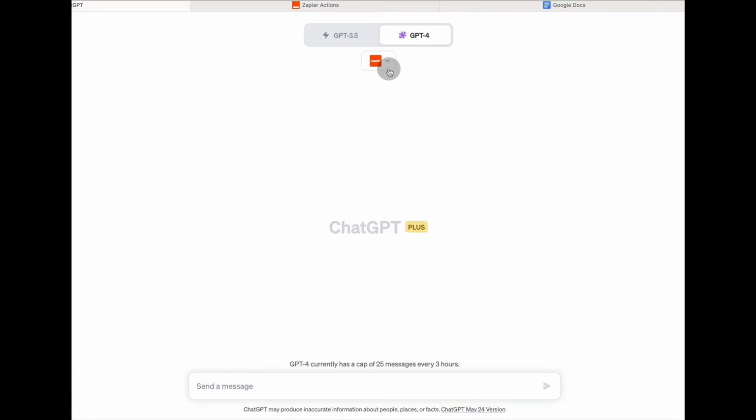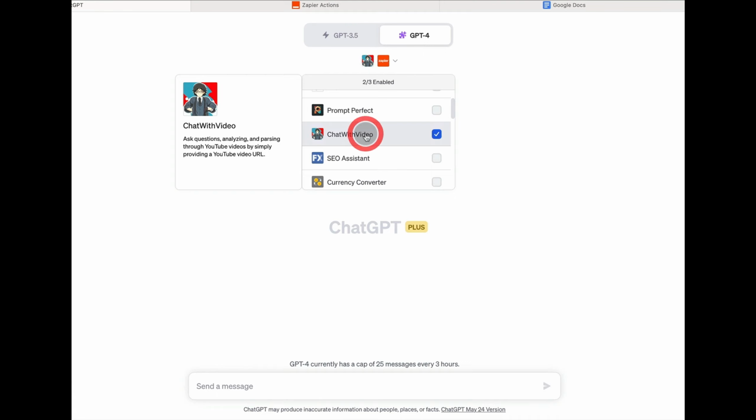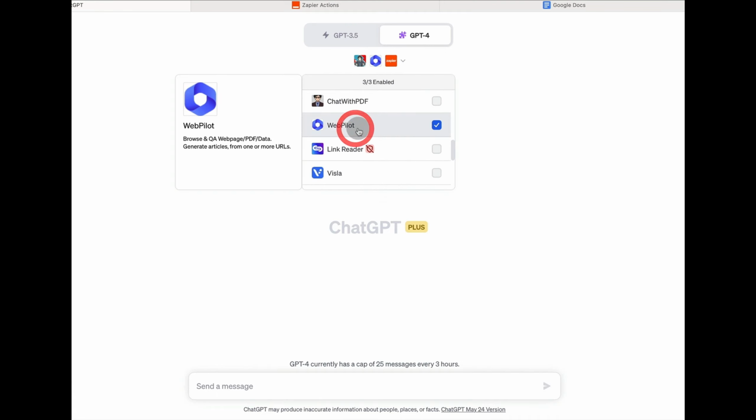Open a new conversation in your Plus account, select the GPT-4 model, and find Webpilot, Chatwithvideo, and Zapier plugins. Webpilot enables ChatGPT to connect to the internet, while Zapier helps integrate various software tools, allowing GPT to save the learned video information to your note-taking tool like Notion.